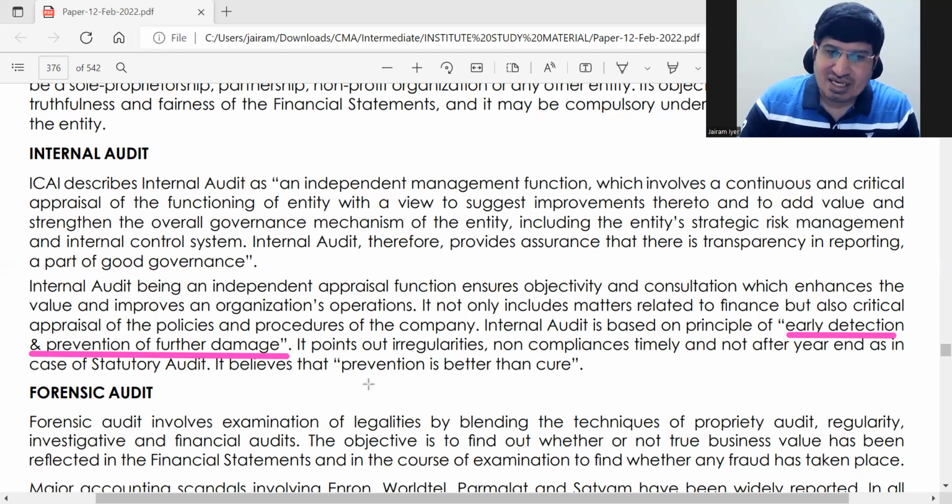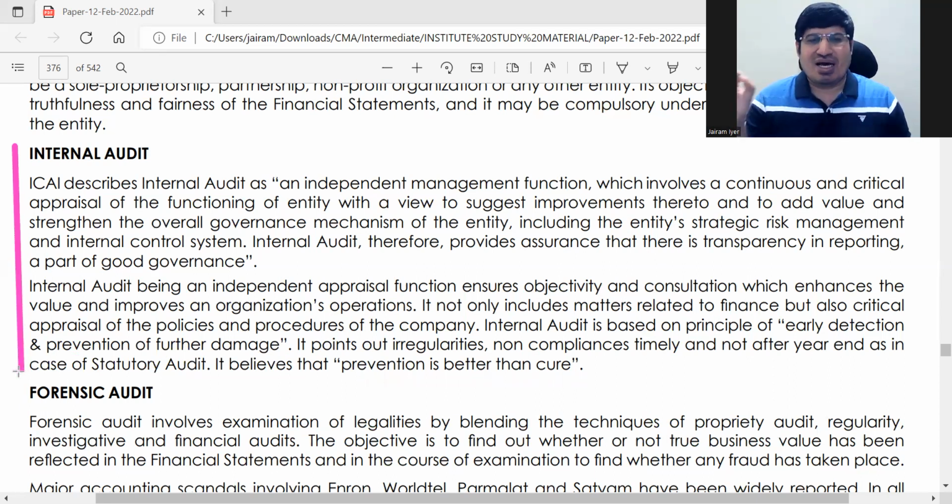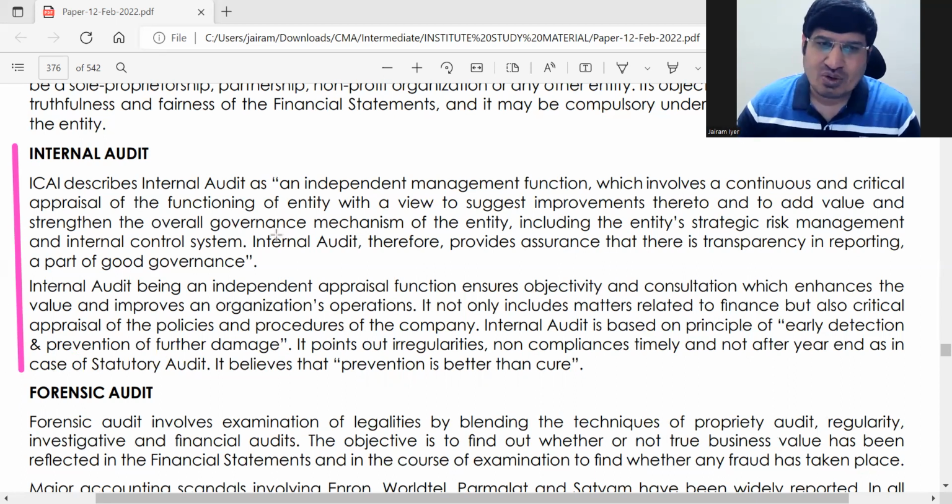ठीक है. Another thing is prevention is better than cure. Okay, ये दो principles is what it follows. ठीक है. So before your year-end statutory audit, many things can be improved using internal audit. ठीक है, ये चीज है आपका internal audit. So whatever I have told you now, इसमें से आप आराम से you can write 5 or 6 points, correct, which is sufficient for a 5 marks question. ठीक है. ओके, ये चीज आपको लिखना है for internal audit.